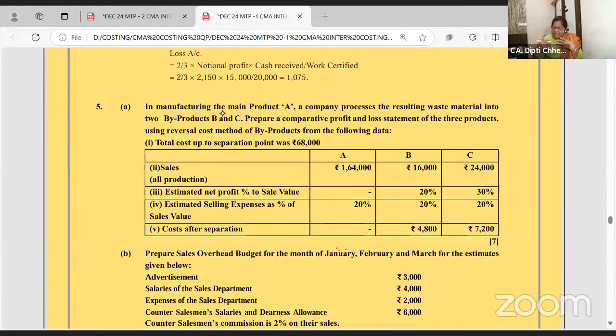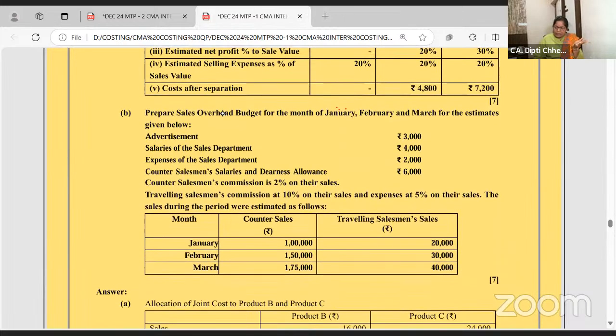Joint product, byproduct, same problem. You go reverse. For the byproduct, you will get the answer for the main product.